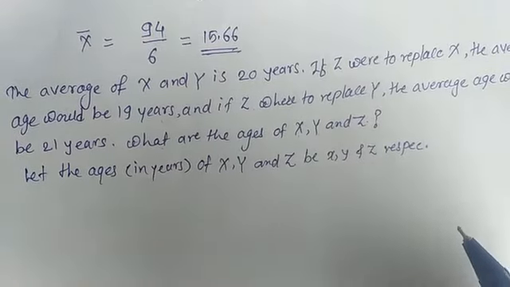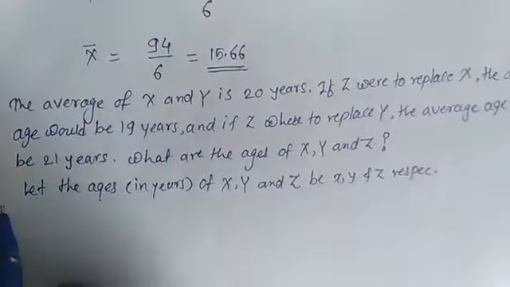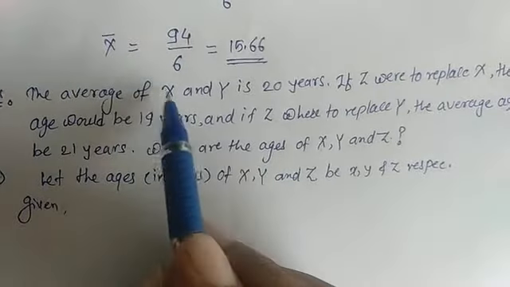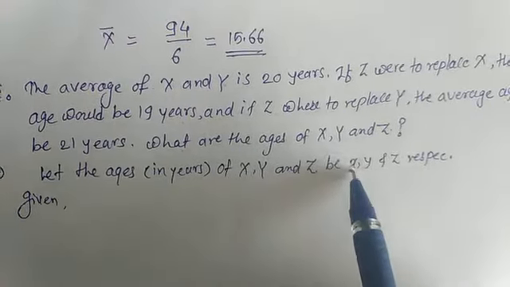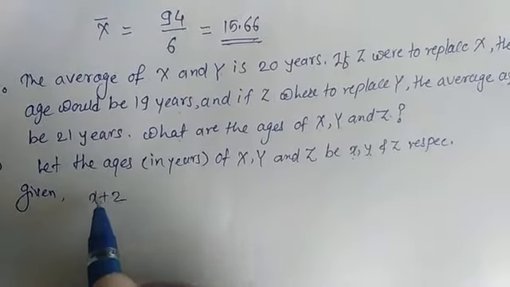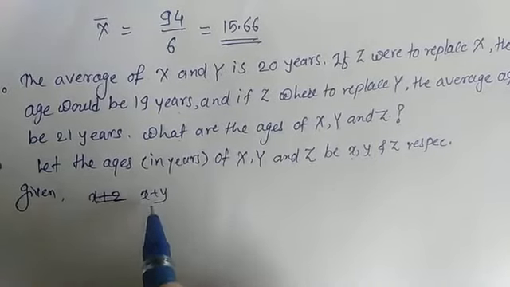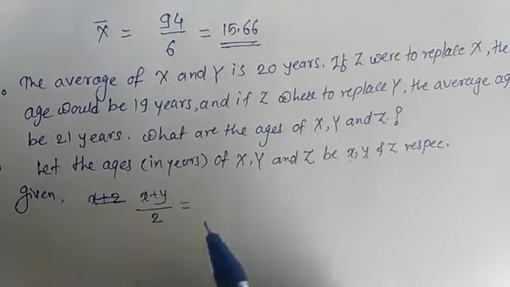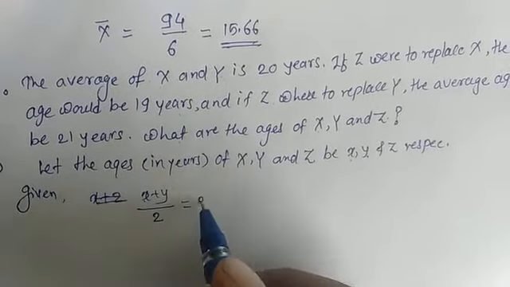Okay, now the given part is, from the first, the average of x and y, which means x plus y, there are 2 observations, so x plus y upon 2 is equal to 20, which is our first equation.